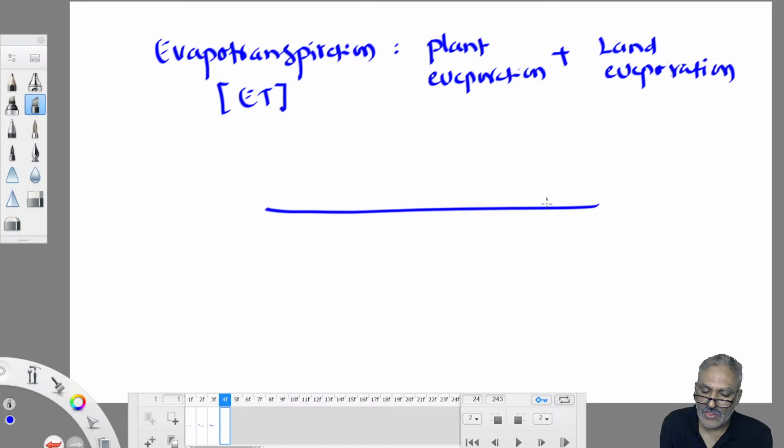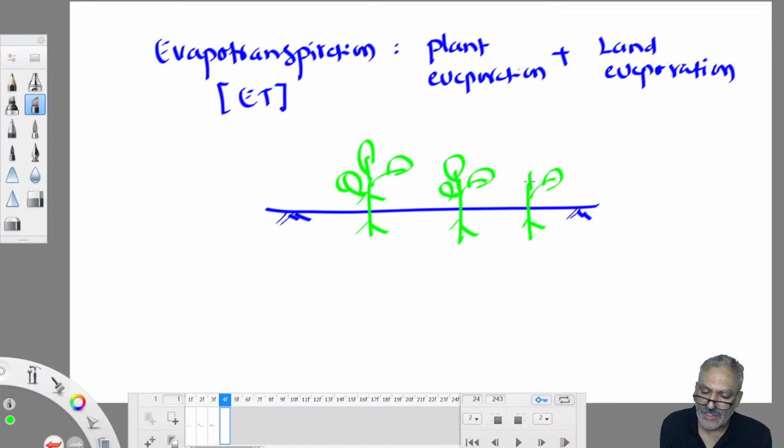So where do you find land evaporation and plant evaporation? In agricultural crops. So some cropland, some crop, rice or sugar cane, whatever it may be, farmers are growing some crop here. We apply so much water here. All of the water applied to the crop is not used by the crop.